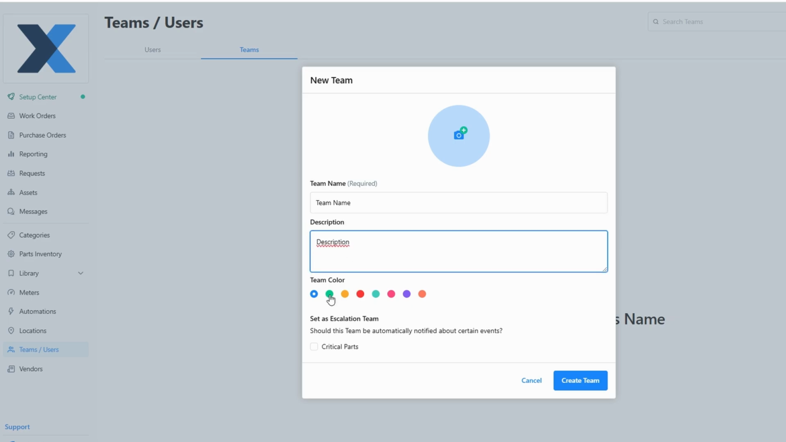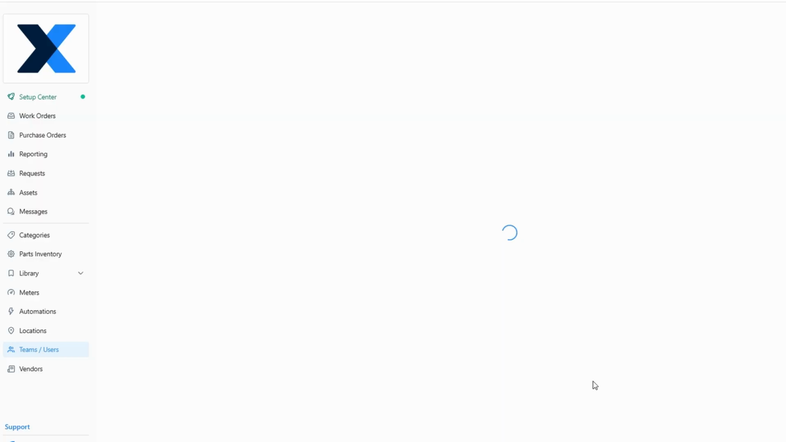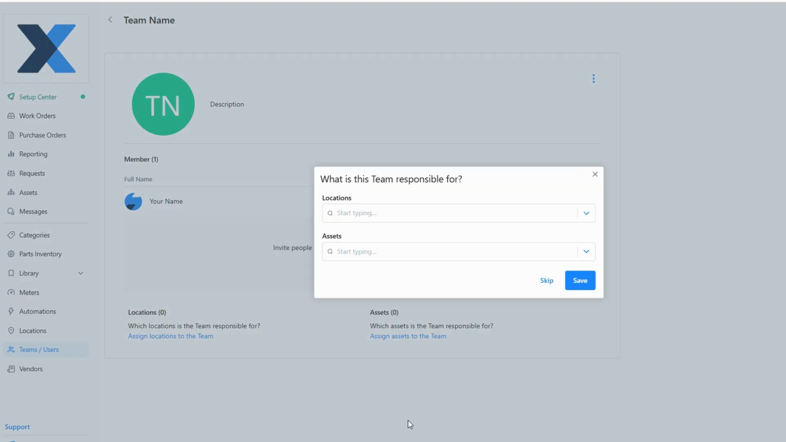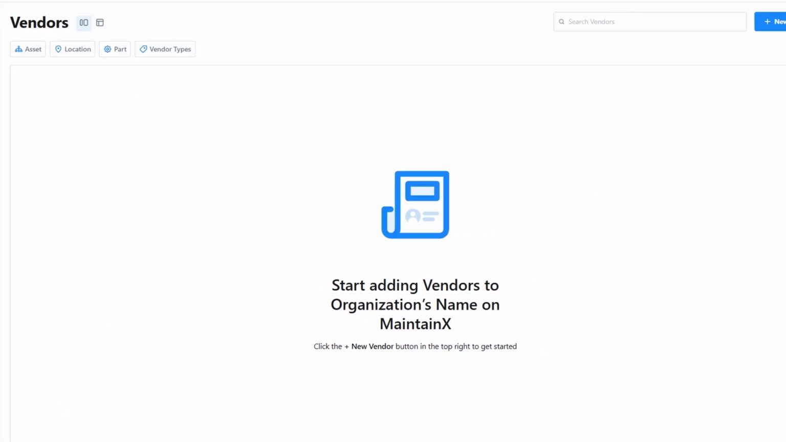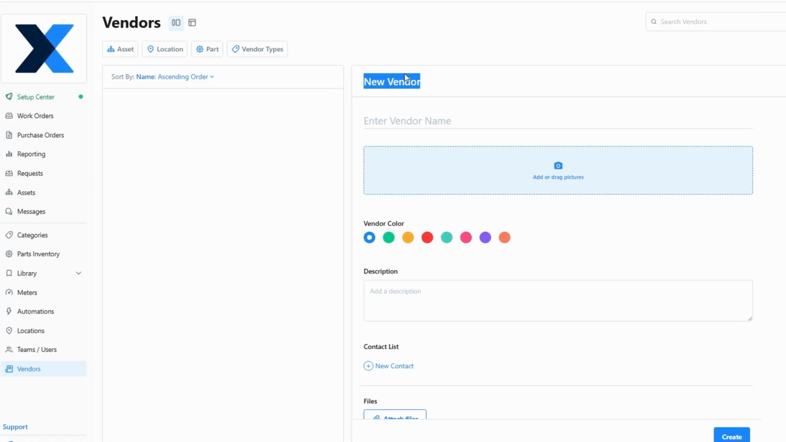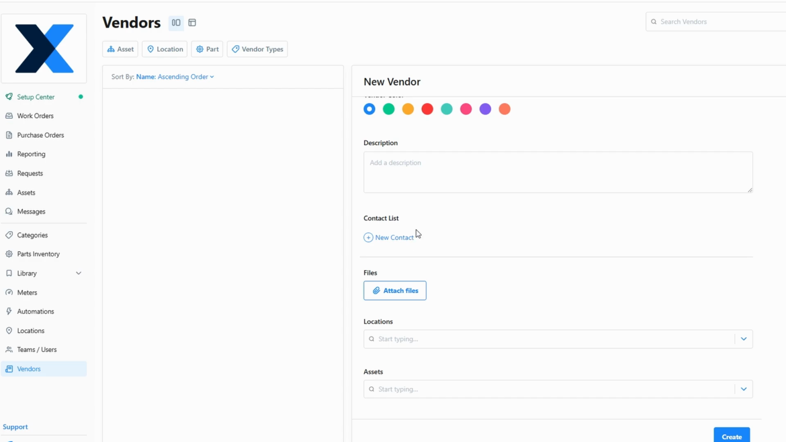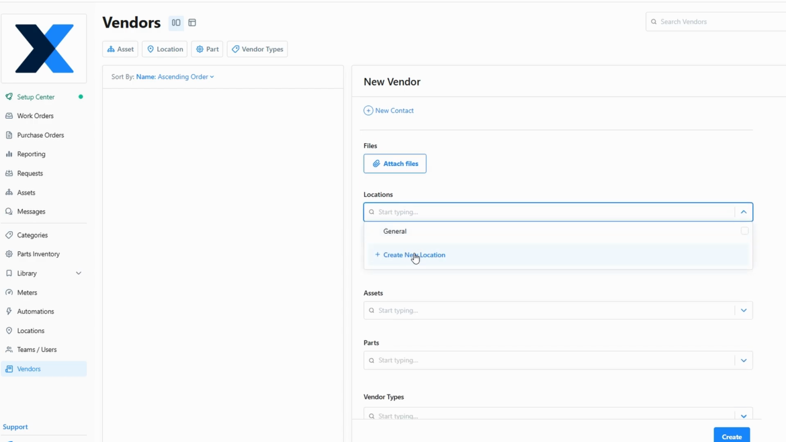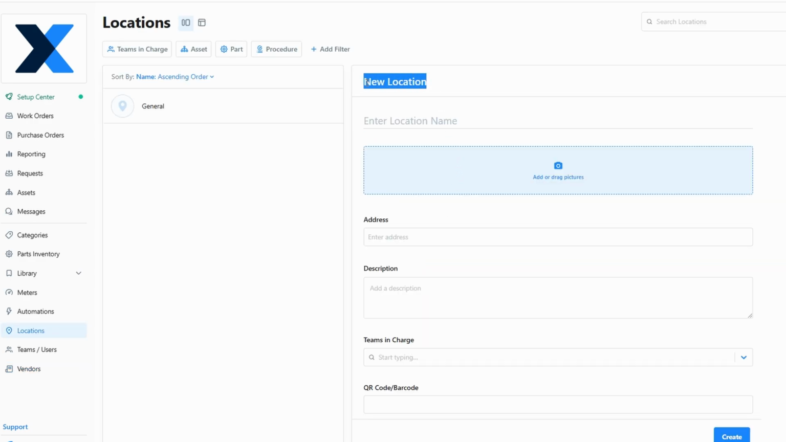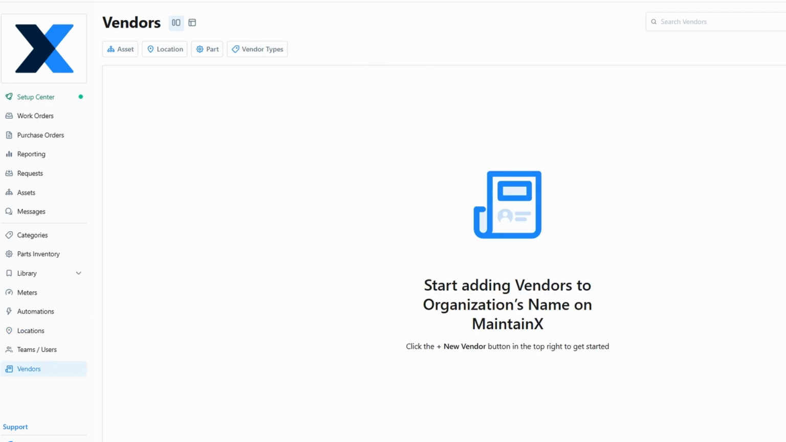Now, let's look at adding vendors. Navigate to the Vendors section and click on New Vendor. Here, you'll input essential details like the vendor's name, and you can upload images or documents to keep track of relevant information. You'll also be able to add a primary contact person for the vendor and provide any additional descriptions. An important feature is the ability to link vendors to specific locations or assets, which ensures your team can easily identify which vendors are associated with which parts of the business, making vendor management much more organized.